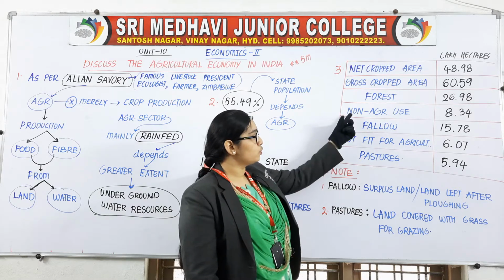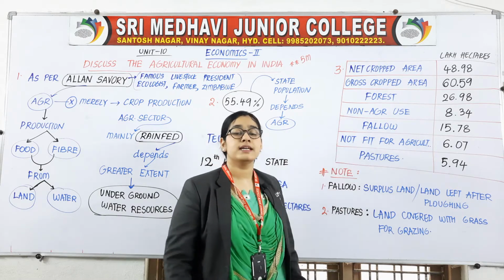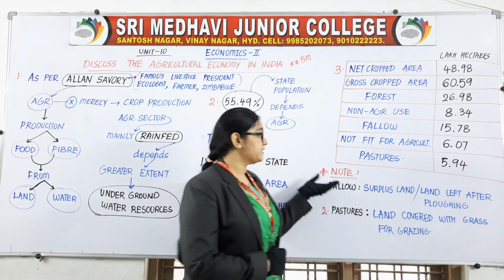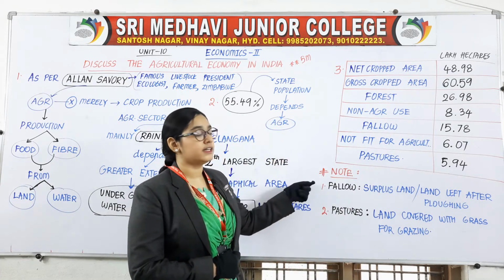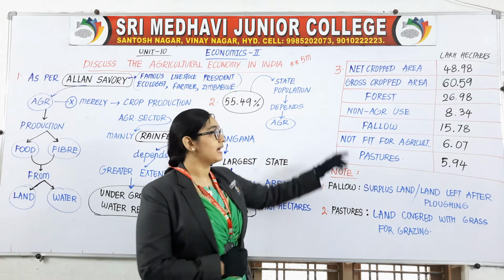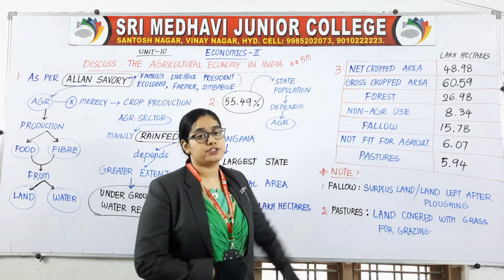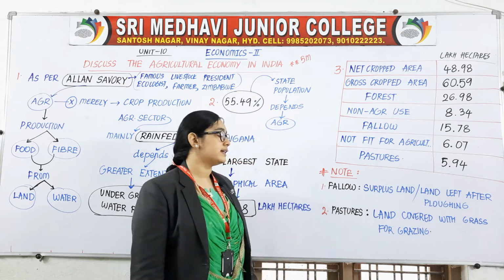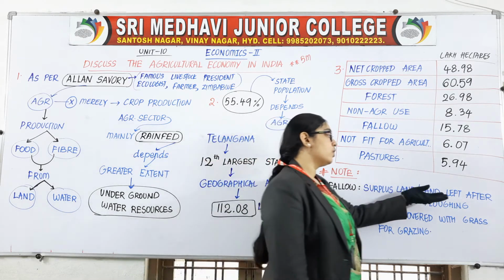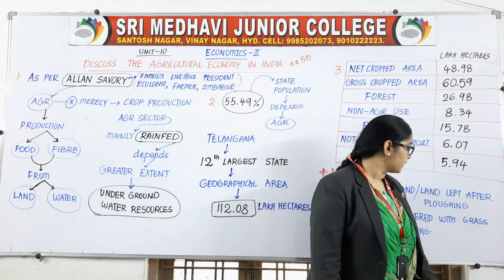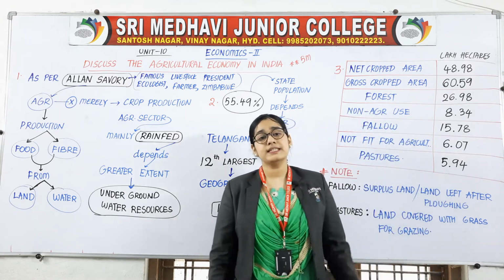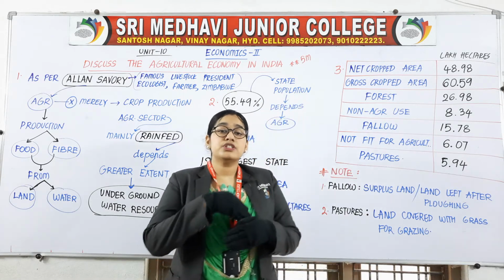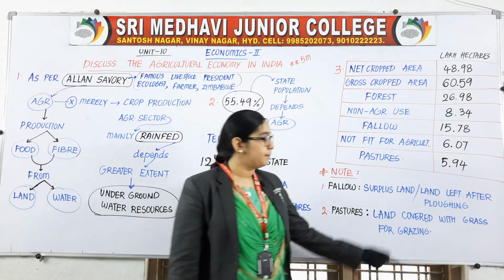Now here, two terms you might not have understood, and for that reason specifically I have written the meaning of those two terms: fallow and pastures. The meaning of fallow is surplus land, or land left after ploughing. Surplus land means the extra land which is left after ploughing.